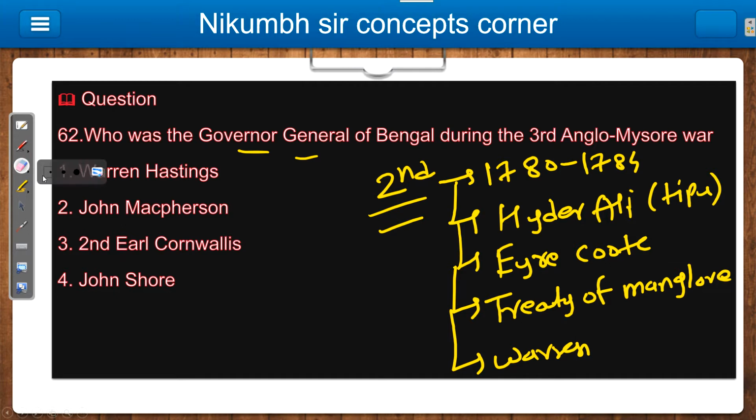Now see, from the second Anglo-Mysore War also they can ask you anything, like who was from the British side. First question is like this. Then Treaty of Mangalore, then Warren Hastings. Like that, they can ask you questions like this.